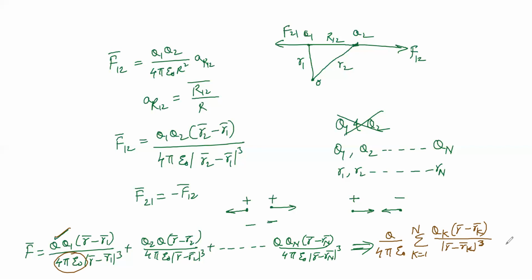Now let's look into the other parameter, which is called electric field intensity. Here the statement goes like this. The electric field is denoted with E bar, which is equal to force per unit charge.